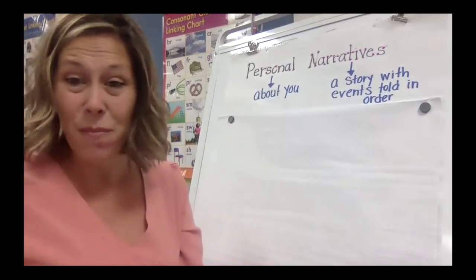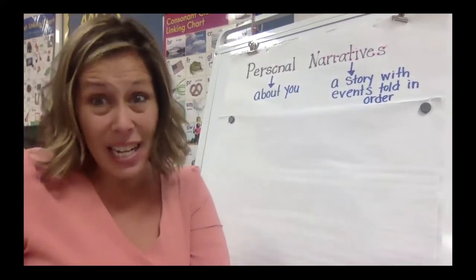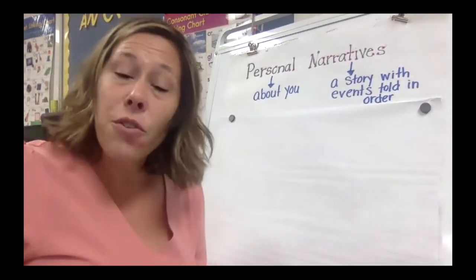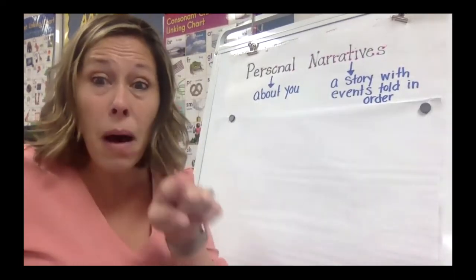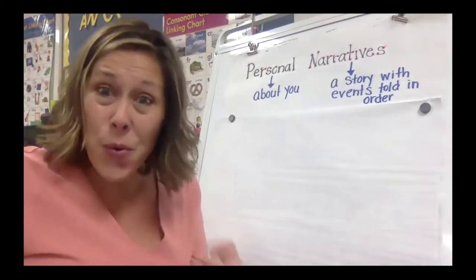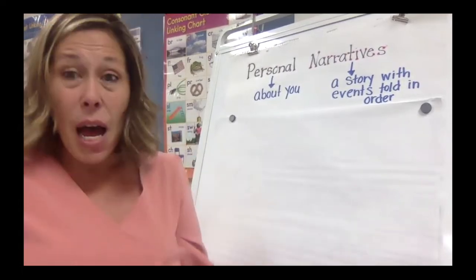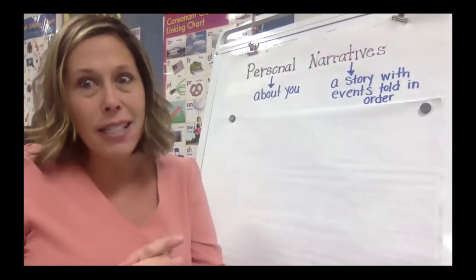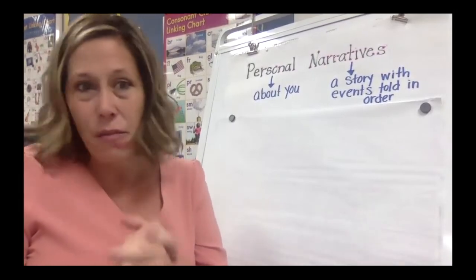The next thing that is important for you to know about a personal narrative is that a personal narrative is a story told by you about your own life, something that has happened in your life. Because a personal narrative is a story about your life, you're going to see certain words in your personal narrative all the time.